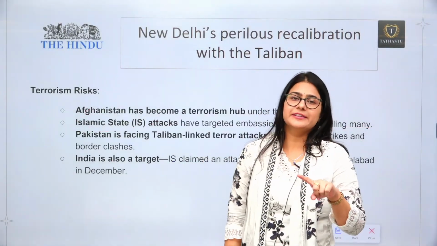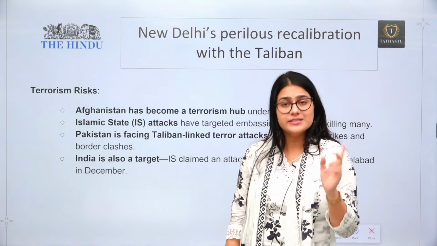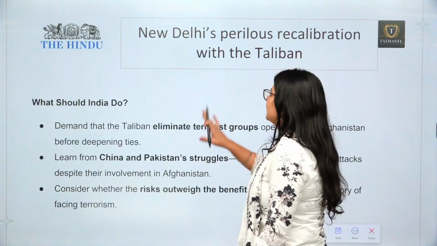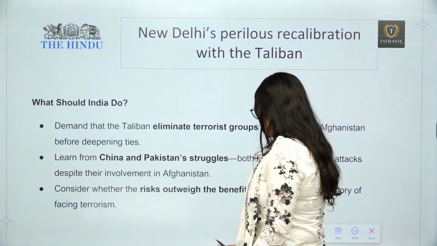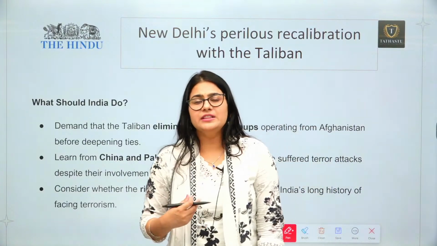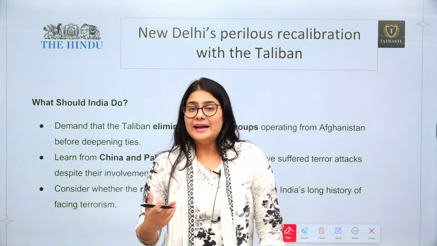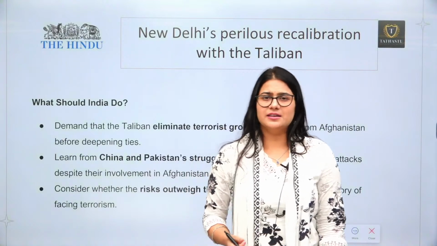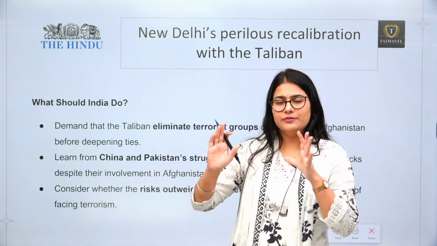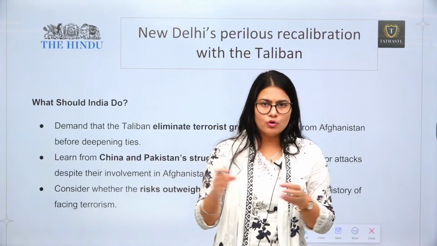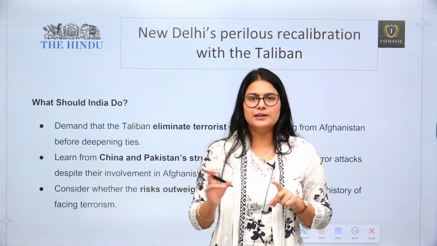The first concern is related to the human rights violations being done by the Taliban, and the second issue is related to the terrorism risk. But what is the outcome of that? So what should we do as a country? Because we know that we need to engage with Afghanistan. And who is in power in Afghanistan? The Taliban is in power in Afghanistan. So we cannot move away from Afghanistan altogether. So we need to have some kind of engagement.